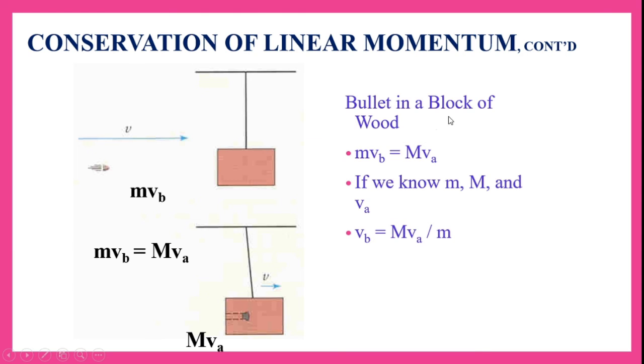One more example. So let us see, we are imparting a bullet into a block of wood. Let us suppose the bullet is moving with a velocity of vb having mass m. Let us say the wooden block mass is capital M. So what happens? If you observe here, m vb is equal to M into va. So if we know M and va, we can calculate vb. That is, bullet velocity is equal to M into va by m. So this is shown in the figure.